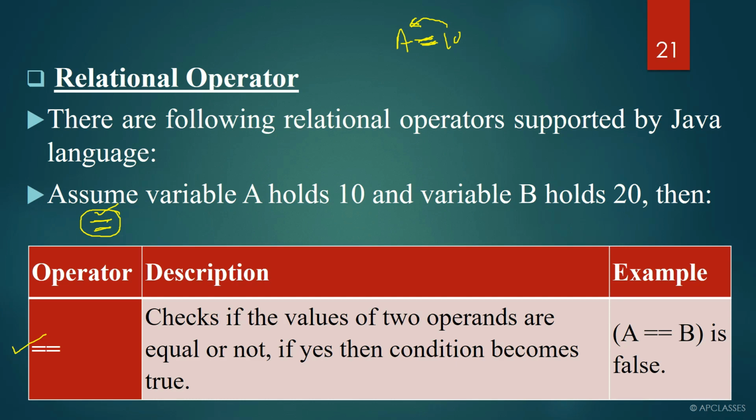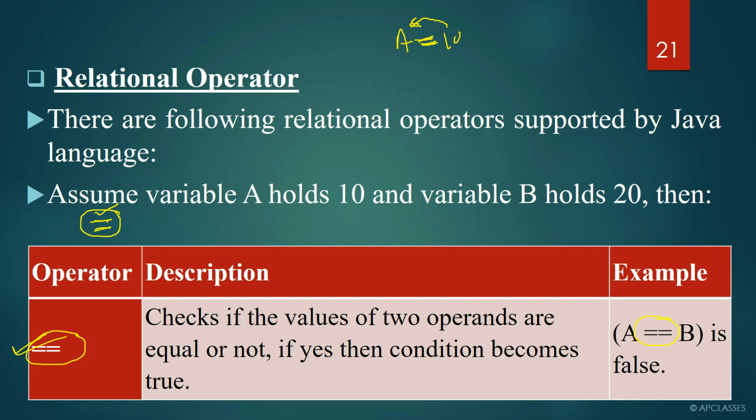Whenever you use a double equals to sign, right, it gives you the output in true or false, because you are just comparing whether A and B are equal or not. And how will you come to know whether A and B are equal or not? By getting the answer in true or false. If it comes as true, that means both are equal, and if it is false, then both are not equal, or you can say both are different.